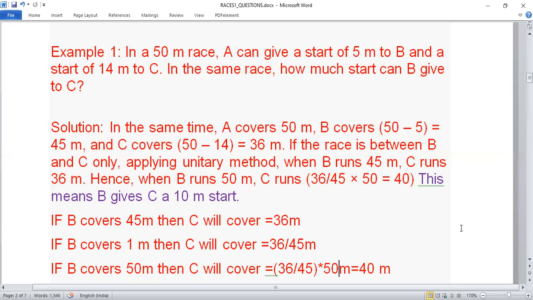Sir, I had a doubt. Why can't we subtract 45 minus 36 and then get the answer? No. See why we can't do that? Because they have given this B distance and C distance with respect to A. Because the race is of 50 meters. First of all, the race is of 50 meters, yes or no? Yes, sir. Because we have to give the answer according to 50 meters.